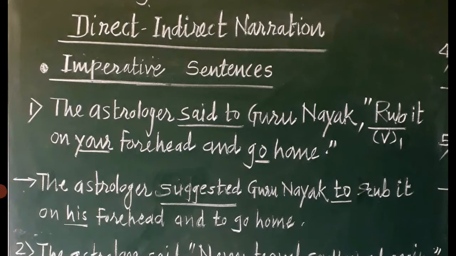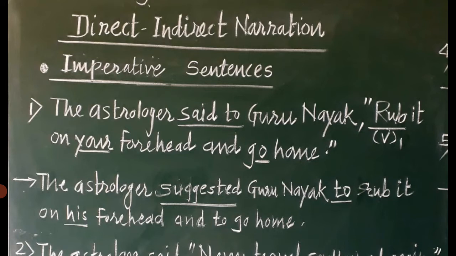Dear students, here are some examples of imperative sentences. As you all know, any imperative sentence starts with an action verb, or if it is in a requesting tone, it may have a word like please at the foremost place and afterwards an action verb. Or if any warning is there, wherein one is not expected to do a certain action, that time a word like don't is put at the first place and afterwards the action verb.